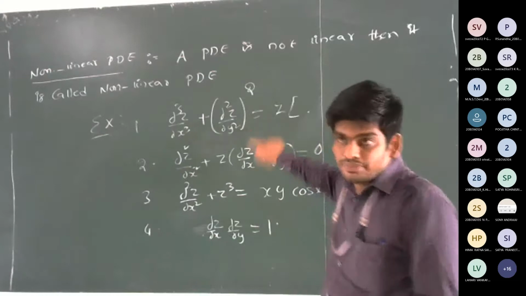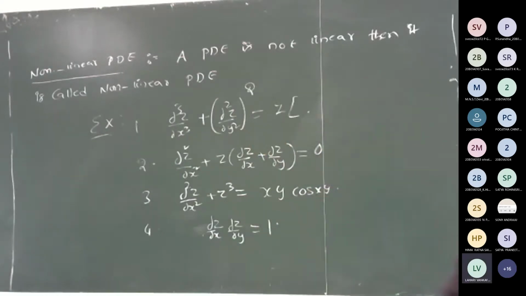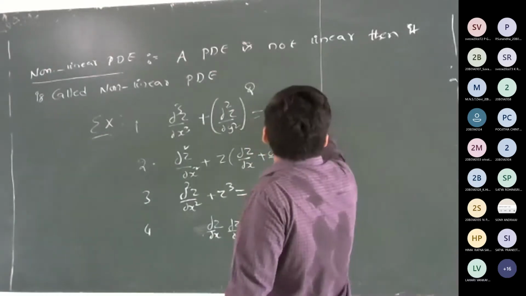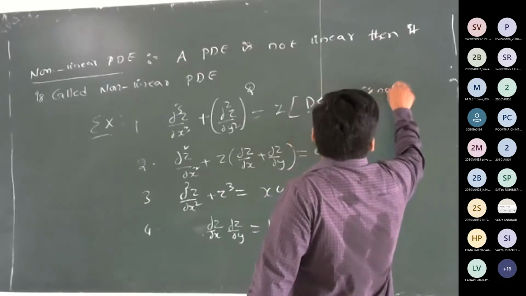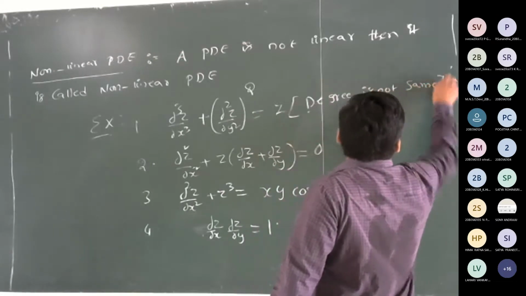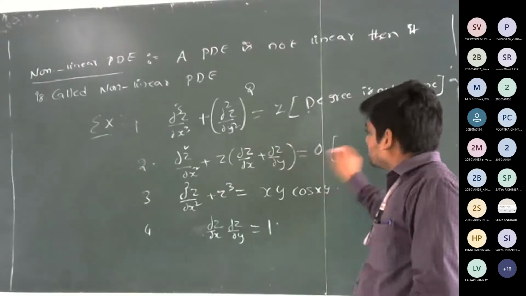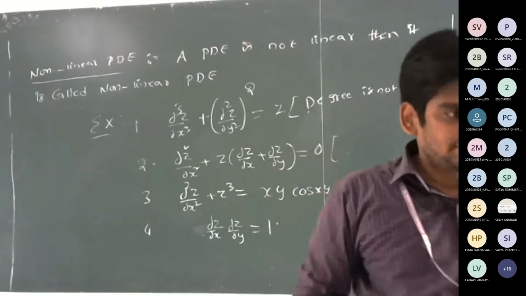Degree of the PDE is not the same, sir. Degree of the entire PDE. Yeah, very good. Degree is not the same. So next, why is the second one non-linear?